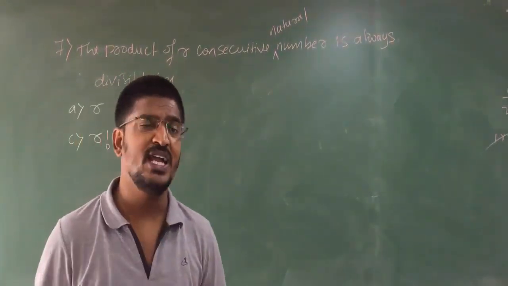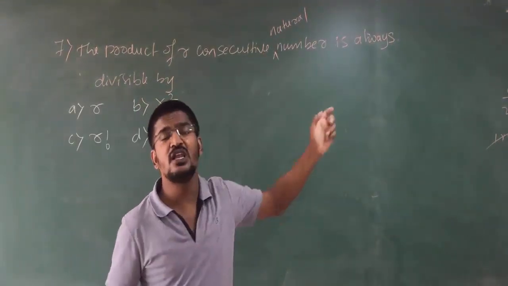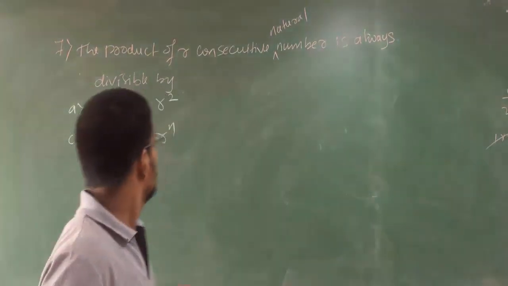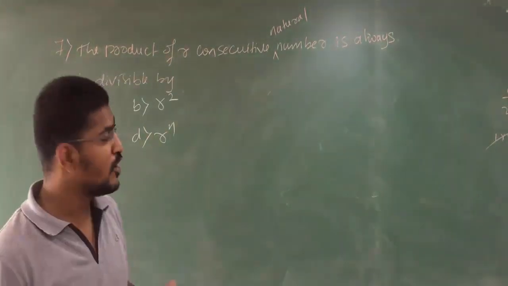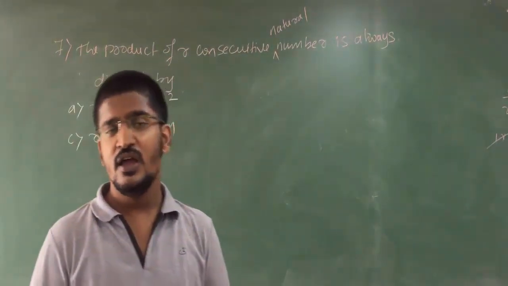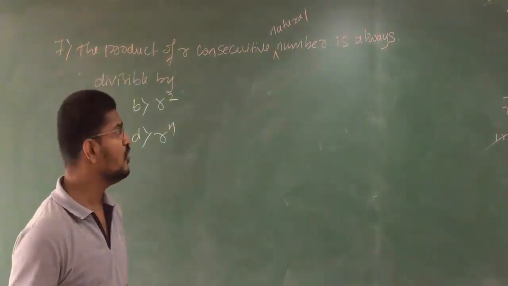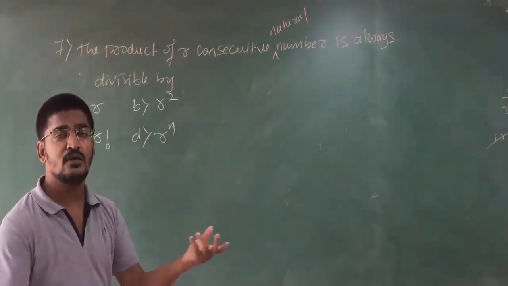Are you getting my point? See here, the product of r consecutive natural numbers is always divisible by what? They are asking. That means for looking it will be very simple, but when you try to solve, it will be very tough. Then how are you going to solve? The product of r consecutive natural numbers is always divisible by dash.